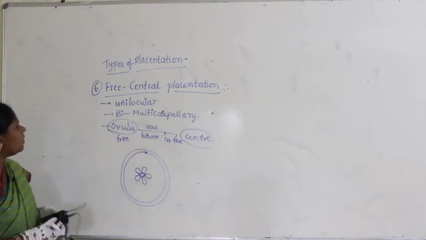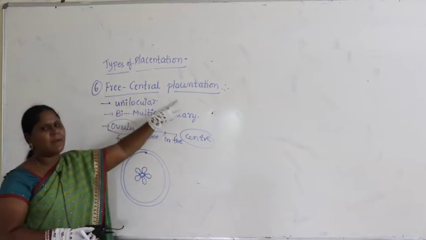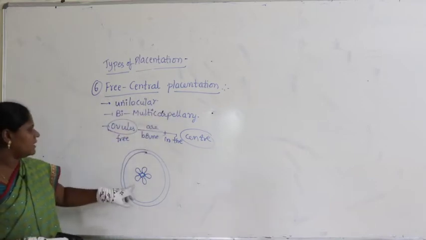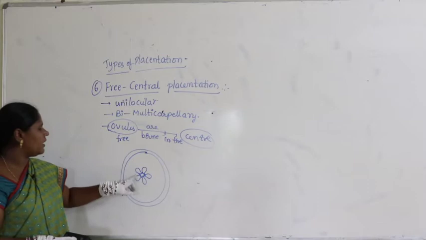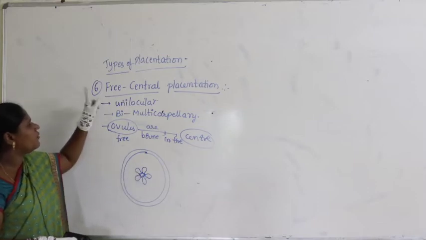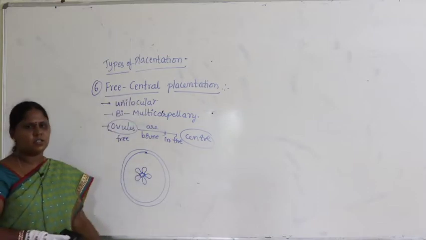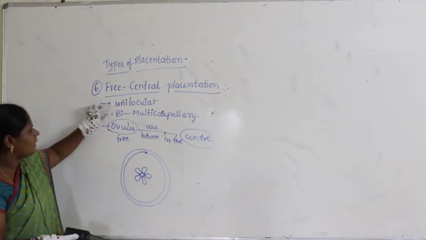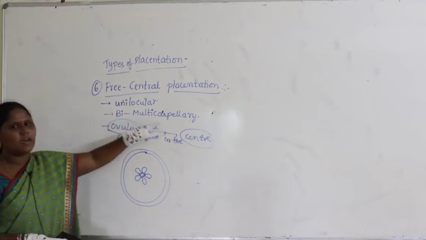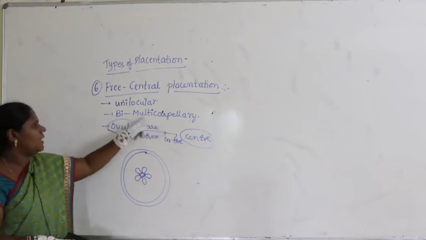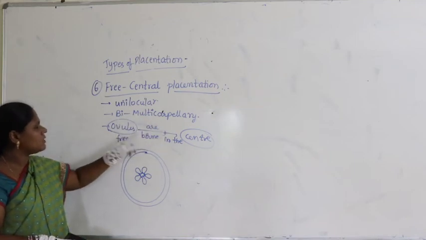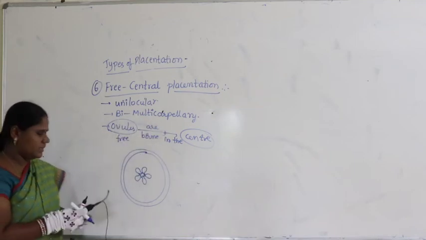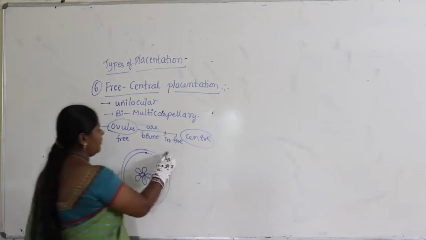That's why it's called what? Free central placentation. Freely in the center you can see the arrangement of ovules. You find it in the unilocular case, and in bi to multicarpellary, meaning two to many carpels are present, and these ovules are borne exactly in the center. Where do you find such an arrangement?